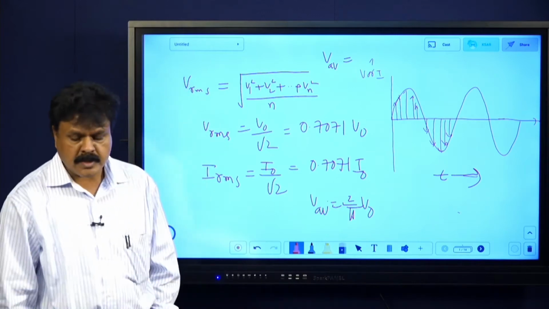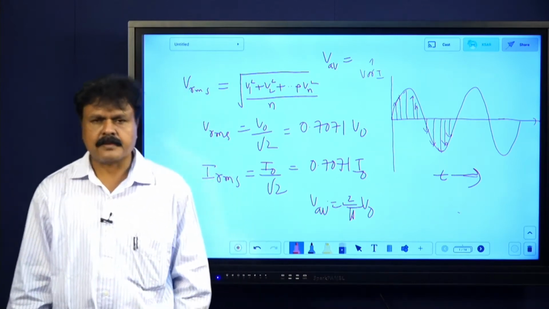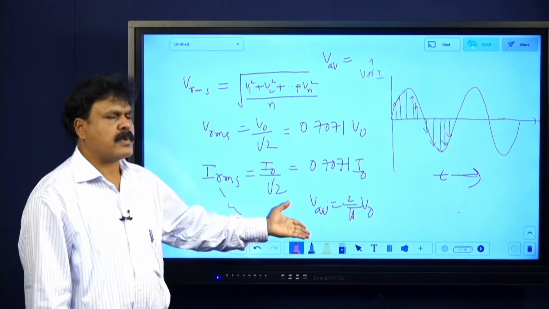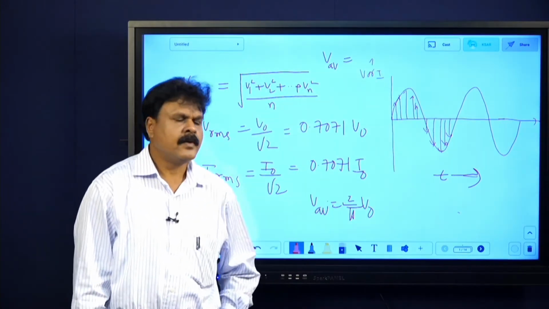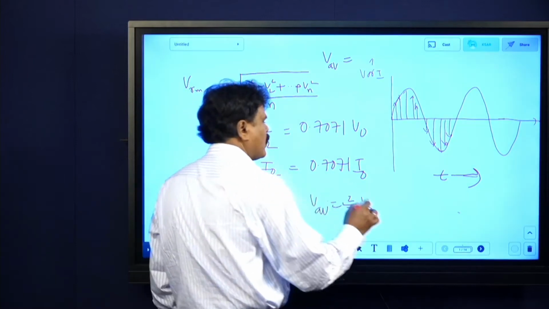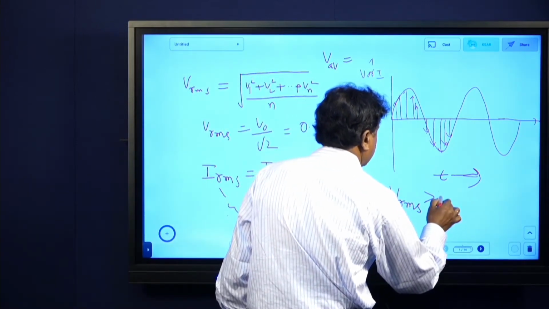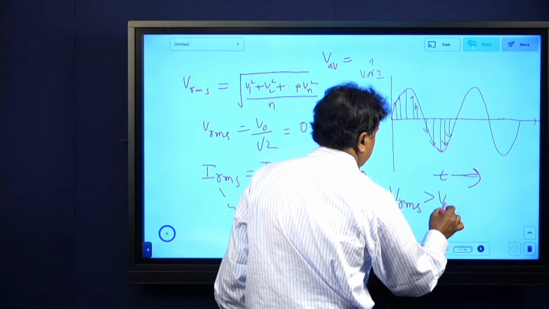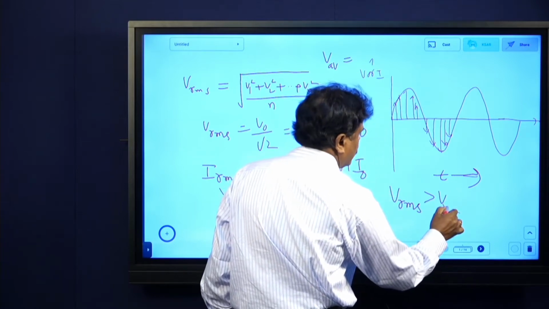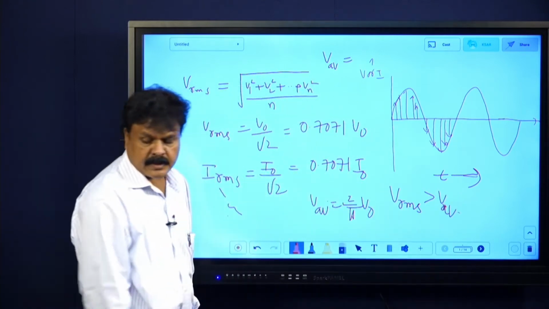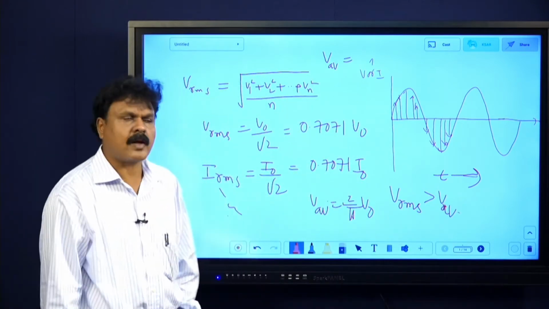Sometimes we will be asked for the form factor. Form factor is VRMS by V average. VRMS is greater than V average, and V naught is definitely greater than VRMS also.